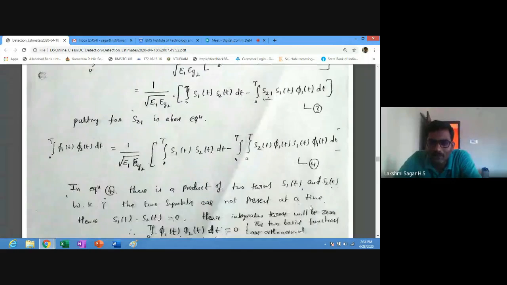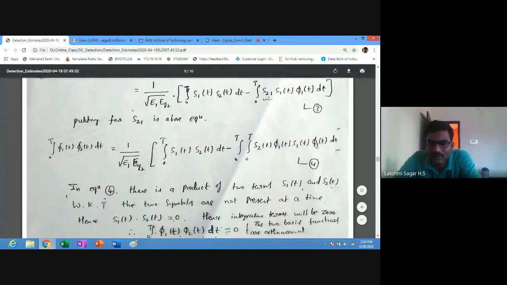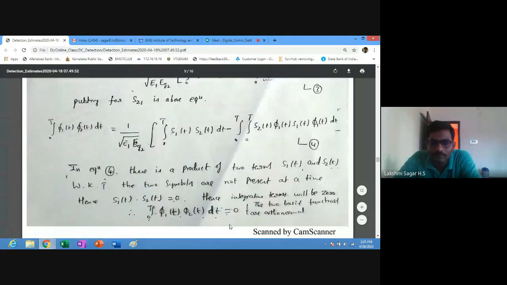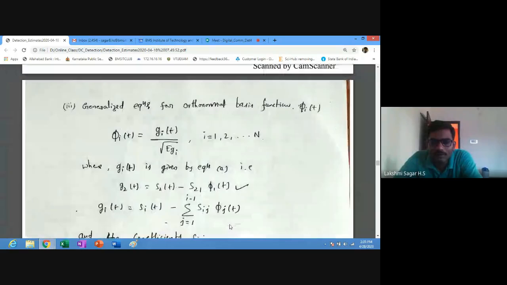In equation number 4, you can observe the second term. There is a product of two terms, which is s1 of t and s2 of t. Both symbols cannot be present at the same time. Hence s1 of t into s2 of t becomes equal to 0. So this becomes 0.